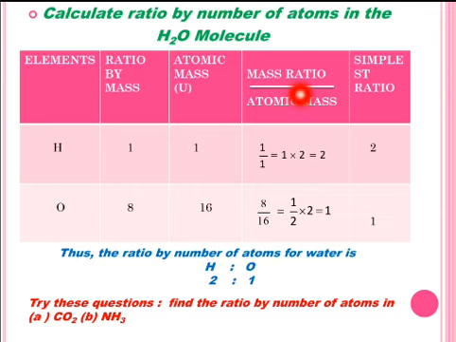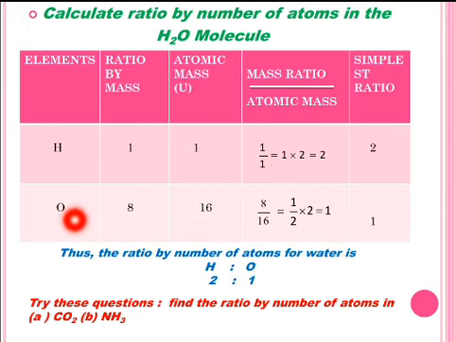Then in the fourth column, what do we have to do? We have to divide the mass ratio, that is the ratio by mass, by its atomic mass. As you can see here, the ratio by mass of hydrogen is 1 divided by its atomic mass 1, and the value comes out to be 1.